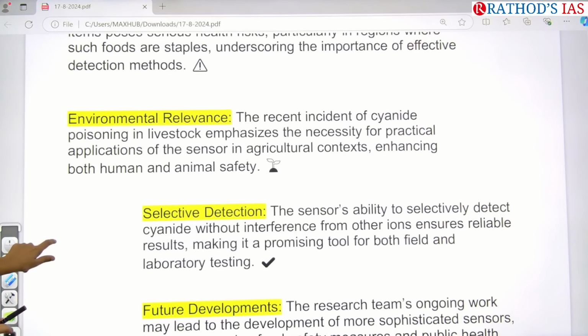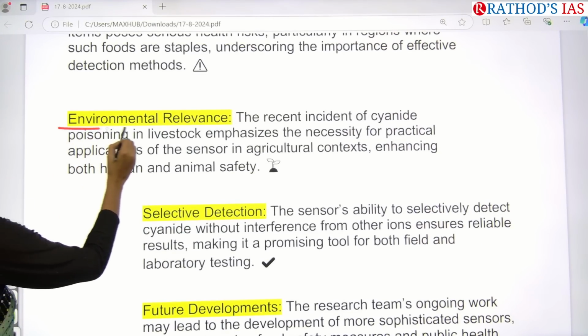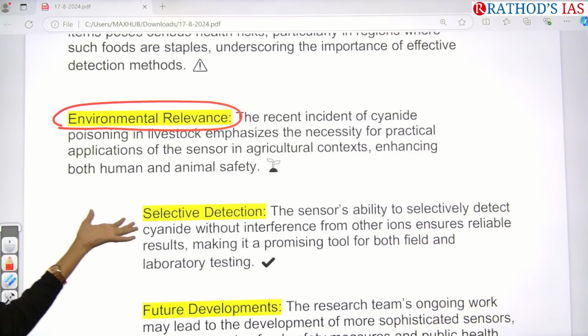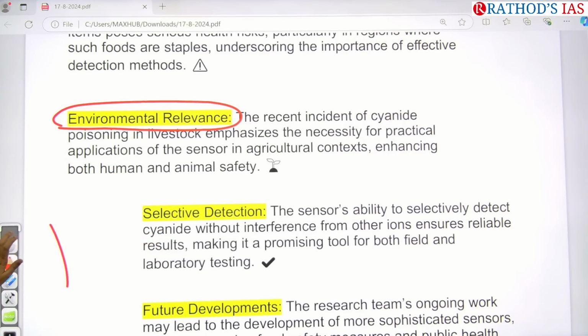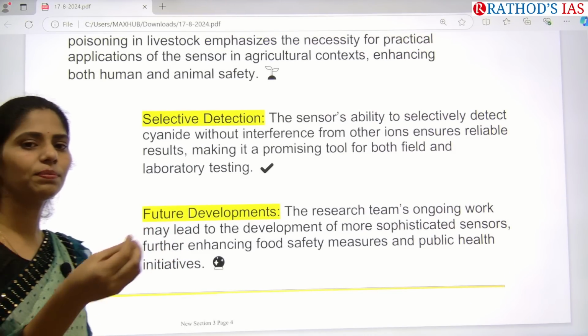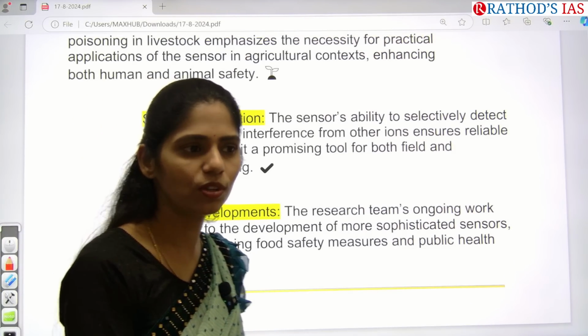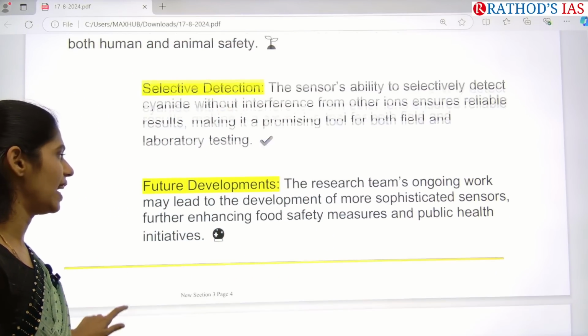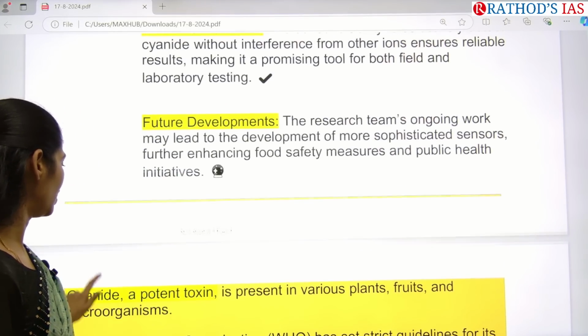Even because of this cyanide, there is an impact on livestock. As I said, recently many cows died. And here we can understand the future developments. If we have this type of equipment now, then for other poisonous materials we can develop much more advanced instruments, so that we can address the issue of food safety as well as public health initiatives.